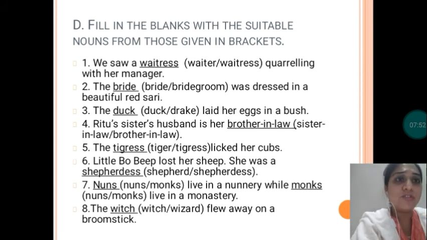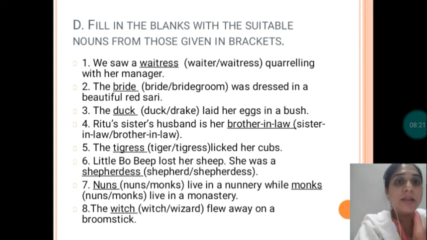The dash was dressed in a beautiful red sari. Who wears it? Bride. So bride is the correct option. The dash laid her eggs in the bush. Who lays the eggs? Duck lays the eggs. Ritu's sister's husband is her dash. Of course, husband will be brother-in-law. It will be male. The dash licked her cubs. Who licked her cubs? Tigress, of course.